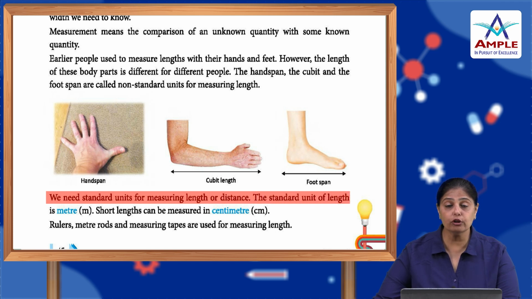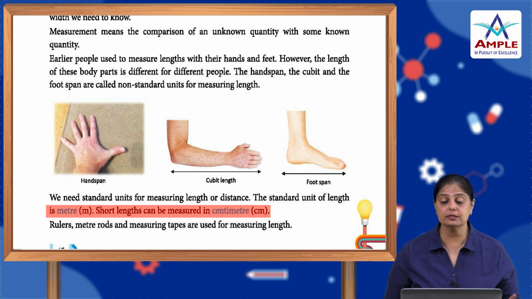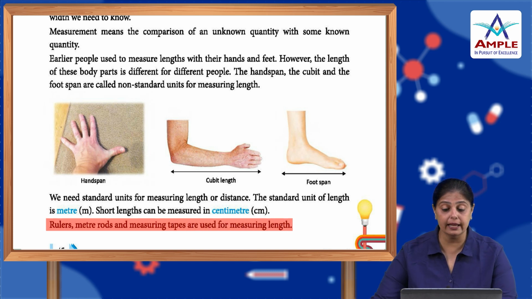The standard unit of length is the meter. Short lengths can be measured using the centimeter. So the standard unit of distance or length is the meter, and if it is shorter than that, it becomes the centimeter. Rulers, meter rods and measuring tapes are used for measuring length.